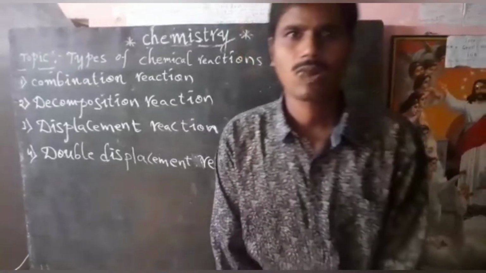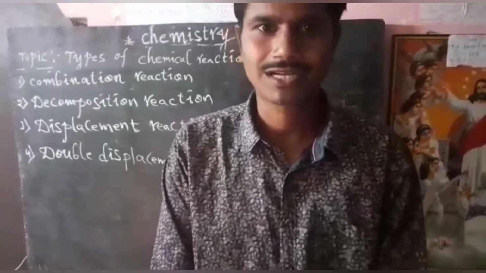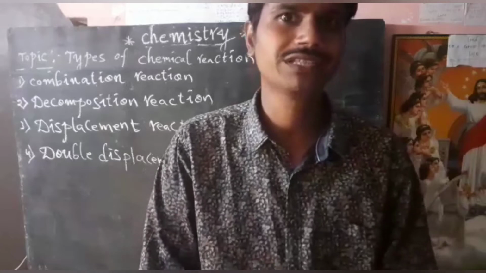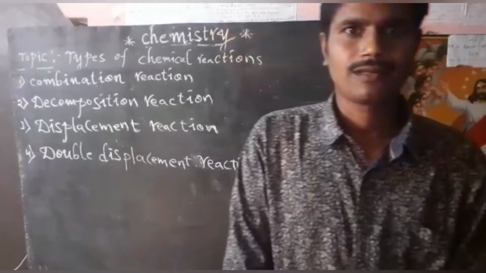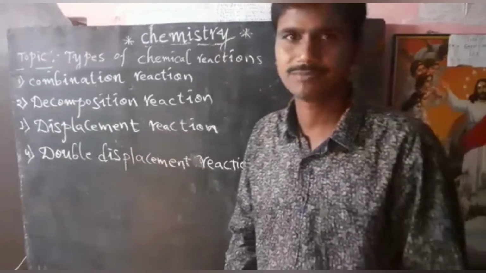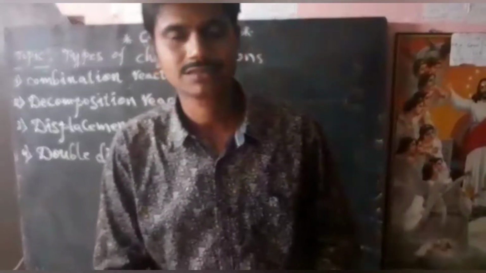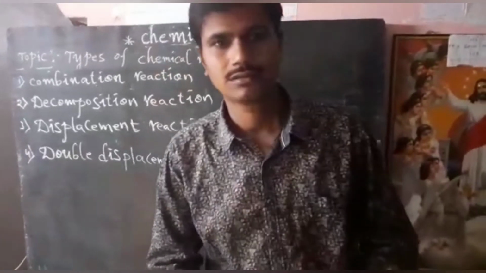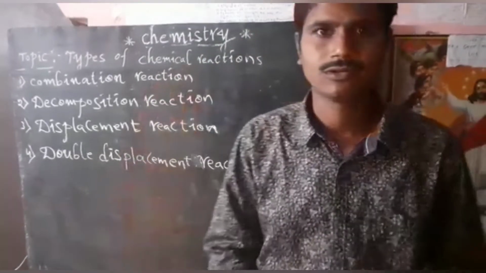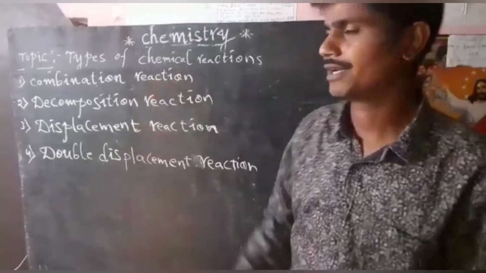So this is Ramu. In the previous class we already discussed types of chemical reactions. Once again, today I will recapitulate what we discussed in the last class. Then after that I will continue with displacement and double displacement reactions. Many types of chemical reactions are there. In that, we are going to discuss four types of chemical reactions.